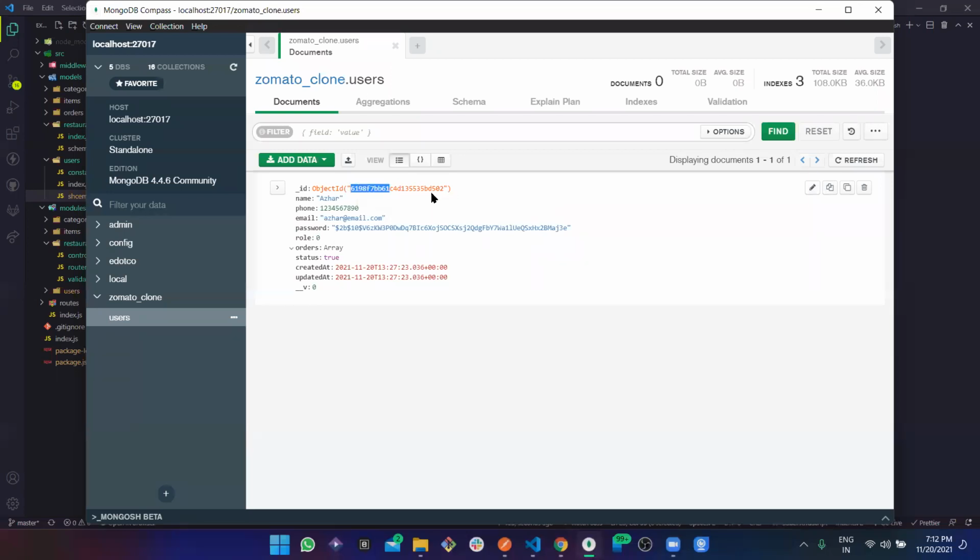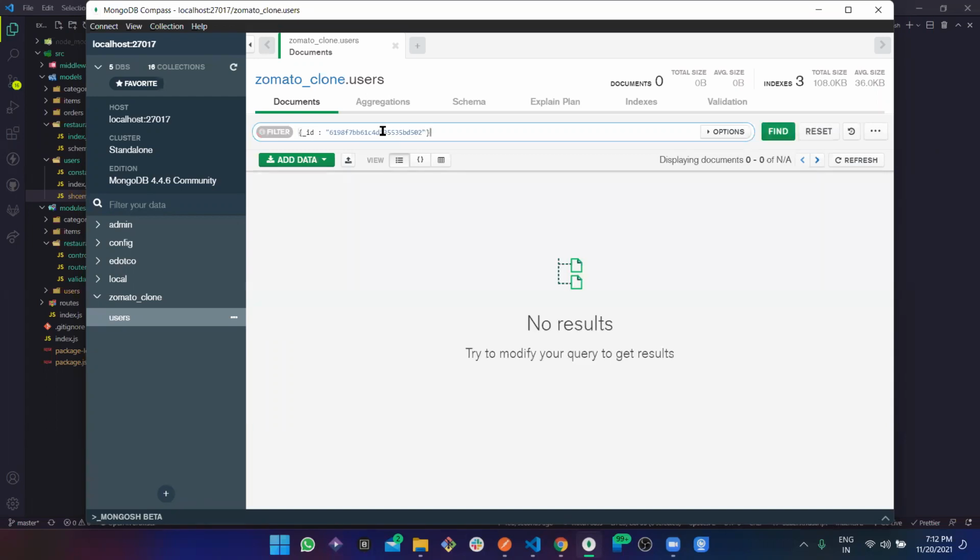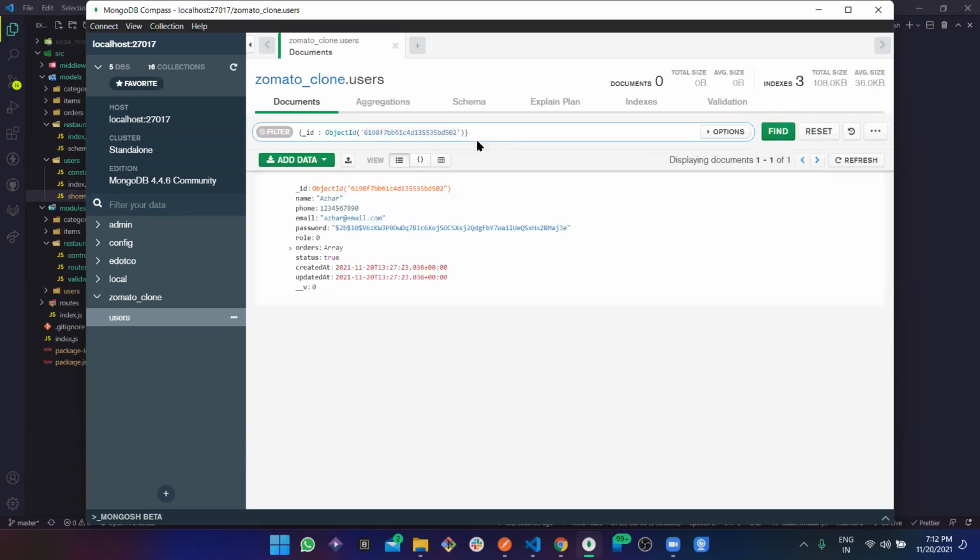Even if I just show you here, if I just write a query by searching this ID simply, the data is not there. Of course, it should not be, right? So the way we do it is simply pass this into the object ID, and here we go. So this is not a string.